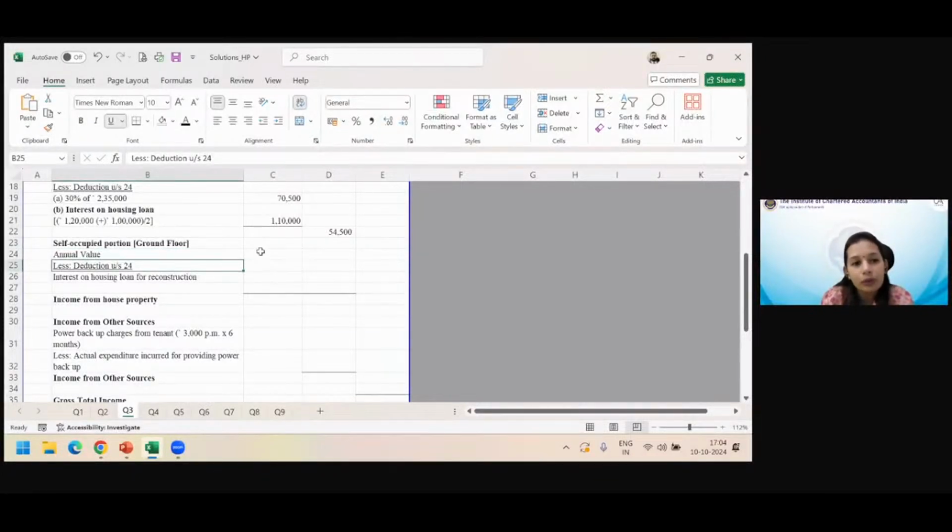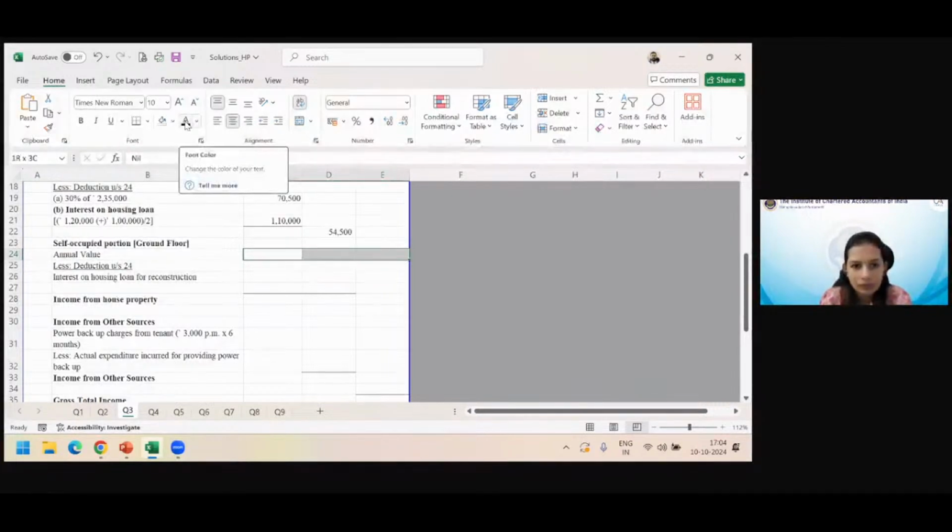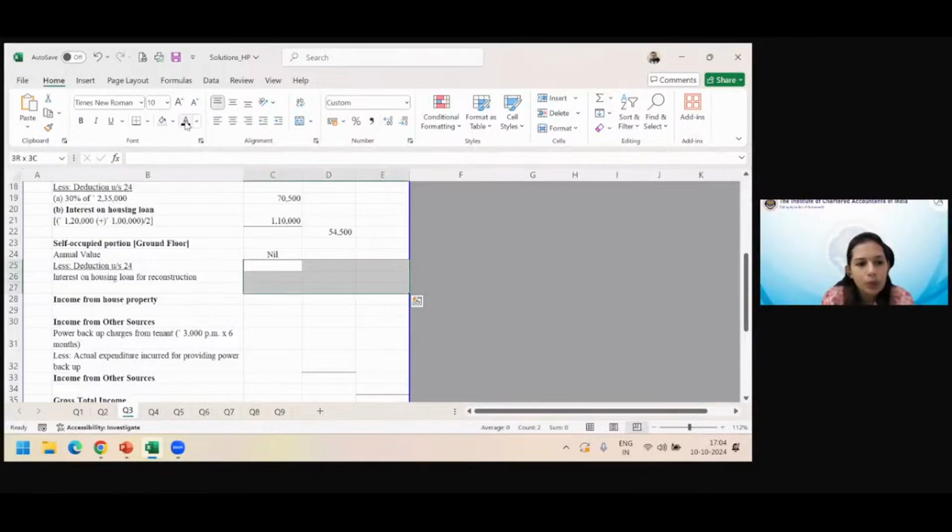Self-occupied portion, which is the ground floor. What do you think should be the gross annual value? Very quickly. Nil. Now, deductions under section 24, interest on housing loan for reconstruction. So, what should be the interest deductible for reconstruction on self-occupied property under optional regime? I've given you so many facts. Amount of interest is 1,10,000 for the self-occupied portion. The loan was taken for reconstruction, and it is the optional regime. Now, you tell me how much is deductible.